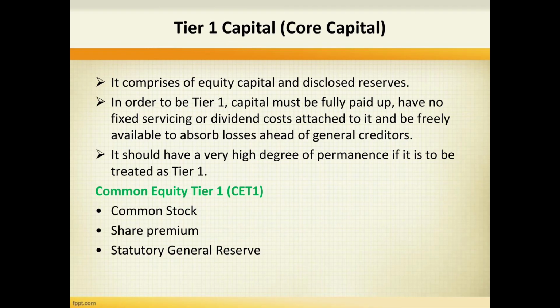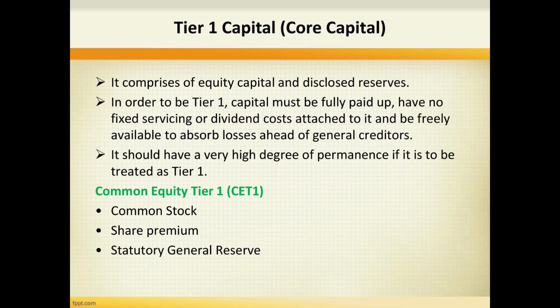Let's know about tier 1 capital, which is core capital. This core capital comprises equity capital and disclosed reserves. In order to be tier 1, the capital must be fully paid up, have no fixed servicing or dividend cost attached to it, and be freely available to absorb losses ahead of general creditors. And it should have a very high degree of permanence if it is to be treated as tier 1.